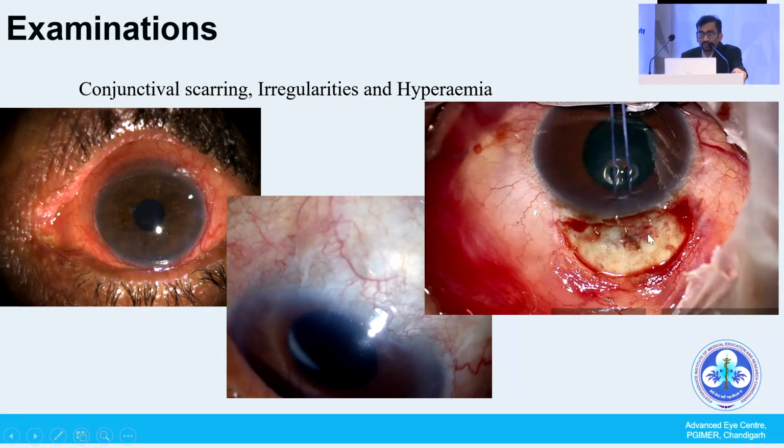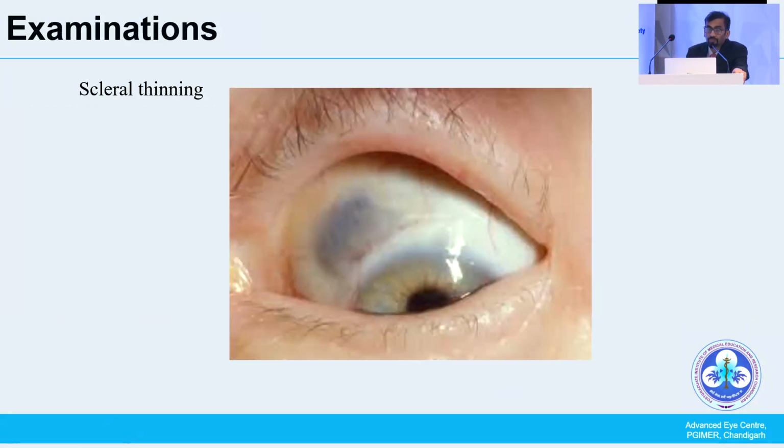So these are sometimes difficult on the table. This should be thoroughly evaluated before the surgery. The scleral thinning, of course, makes it difficult to go ahead with the trap, especially on the superior side, the site of the scleral thinning, and the cause for the scleral thinning also has to be evaluated.